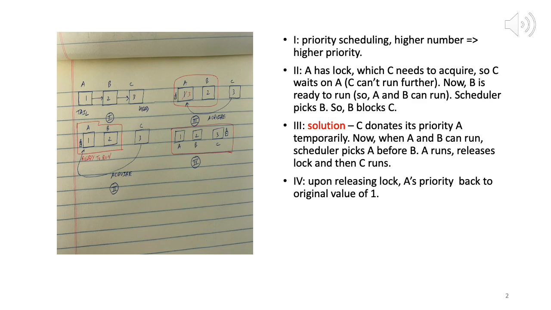So note that a higher priority process can wait for a lock held by a lower priority process, which is fine, because probably when A acquired the lock, C was not even ready to run. Right? C was not even ready to run. Only after A acquired the lock, C started to run, but now it has to wait on the lock. So I hope it is clear.